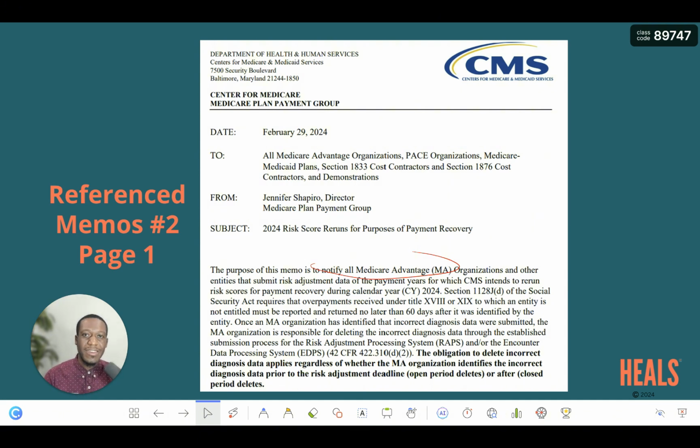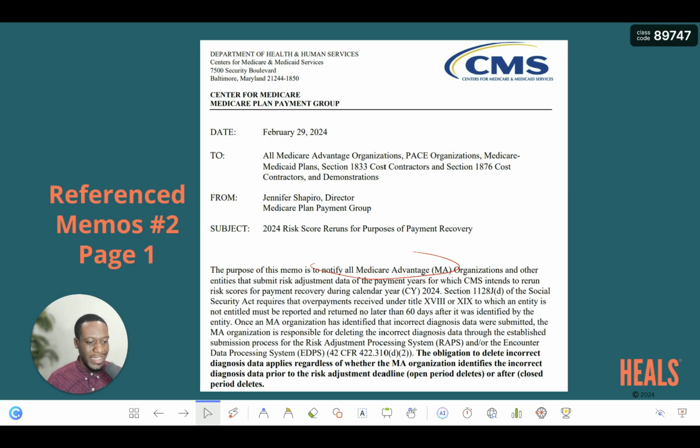And as a health plan, or as a provider, or even as a technology vendor, knowing these reruns helps you plan. So this memo came out in February, so it was going to give all the reruns that are particularly going to be run this year. So knowing that, you know which data needs to be submitted, you know which data needs to be cleaned up, and therefore it helps you to pre-plan before the deadline even hits.